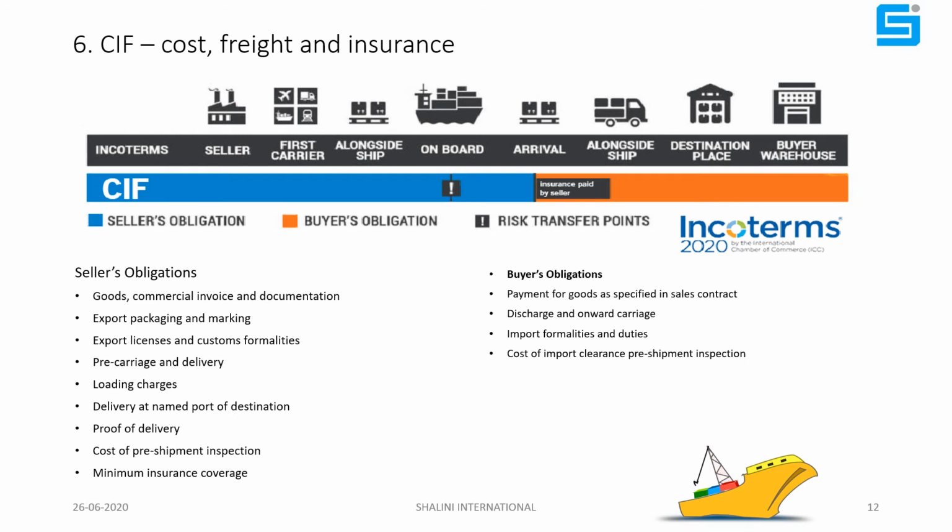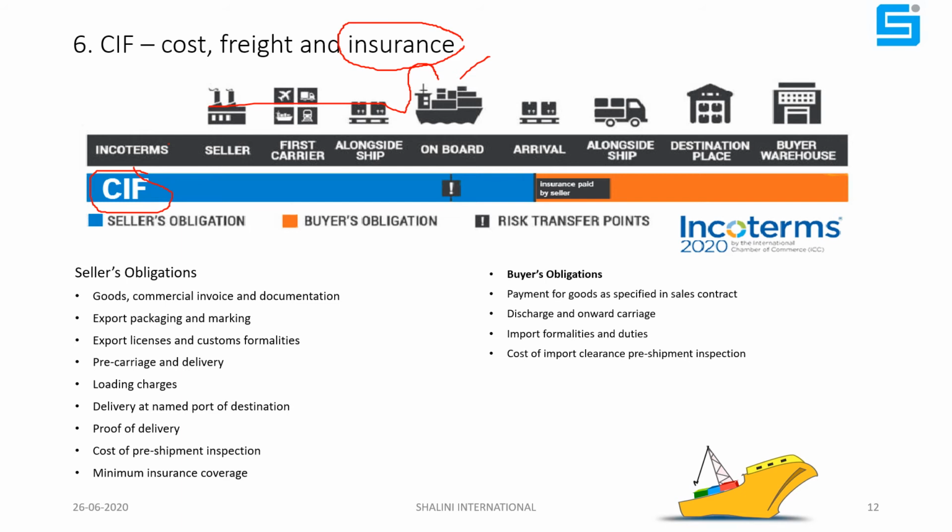Friends, now we are going to see the Incoterm CIF. See what we have learned in FOB. The seller will make all the arrangements. He takes the cargo here, does the customs formalities, and arranges to load the cargo on the vessel. In CFR, he does the same formalities, but he will pay the additional freight for this vessel. CIF is a further step from CFR. Here he will pay the additional charge: not only freight, he will pay the insurance also. It means for the cargo he has sold to the buyer, he will arrange the insurance cover.